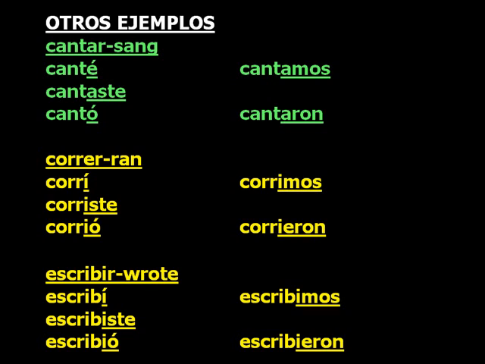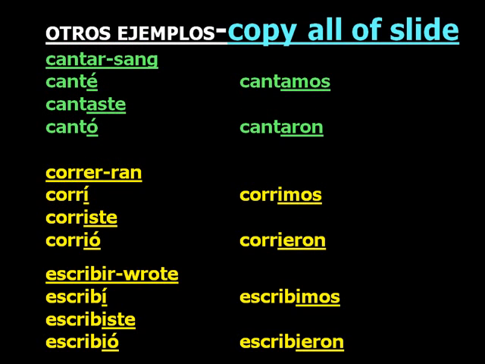And another example, of an IR verb: escribir, in this context, wrote for the past tense. Escribí, I wrote. Escribiste, you wrote. Escribió, he, she, you formal wrote. Escribimos, we wrote. And finally, escribieron, they or you all wrote. Note escribimos ends in imos, same as in the present tense. At this time, students, please copy all of this slide. Once again, please copy all of this slide.